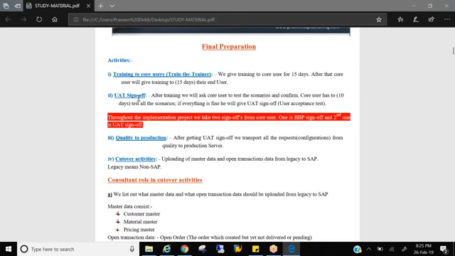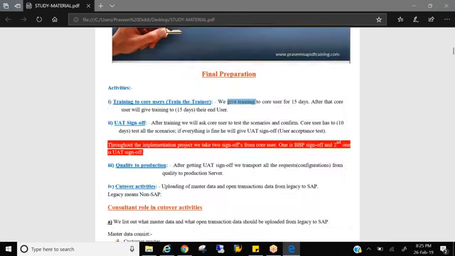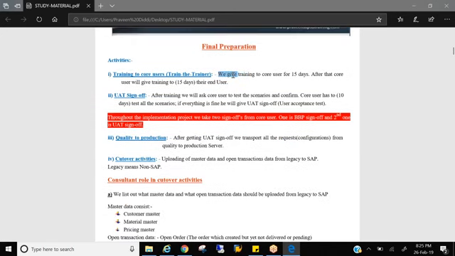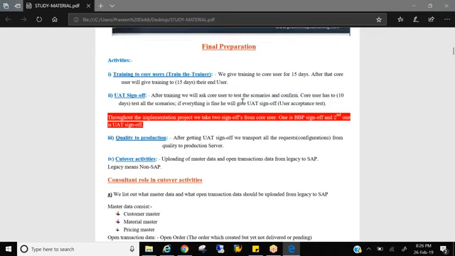So we ask for UAT sign off. What is UAT sign off? He has received the documents, that is user manual and config documents, and we have given training to the core user. That means he has everything now and understands the system. So we ask him to test and try all the scenarios and give the confirmations whether everything is working perfectly or not, right? So he will take some 10-15 days and try all the scenarios, and he will give a sign off, right? That is called UAT sign off, user acceptance test sign off.